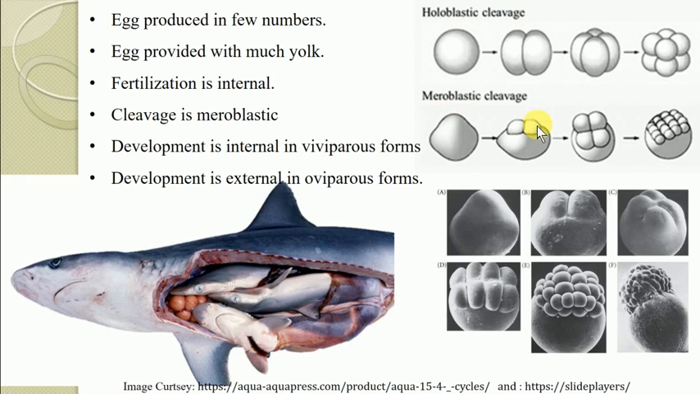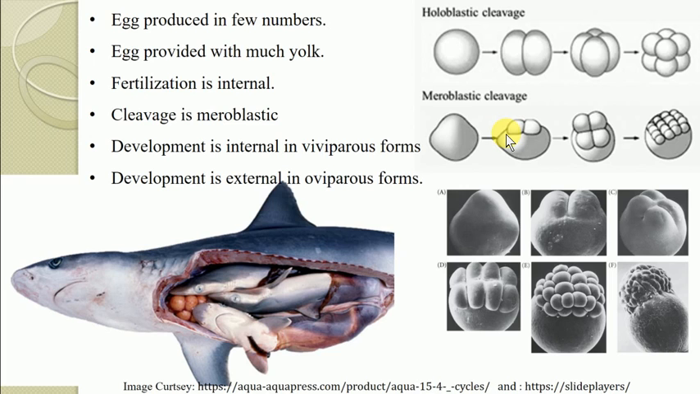But in the second diagram you can see a zygote. The upper one is the animal pole and the lower one is known as the vegetal pole. There is a disc, and only the cells at that disc, which is present at the animal pole, are divided. This kind of cleavage is referred to as discoidal meroblastic cleavage.